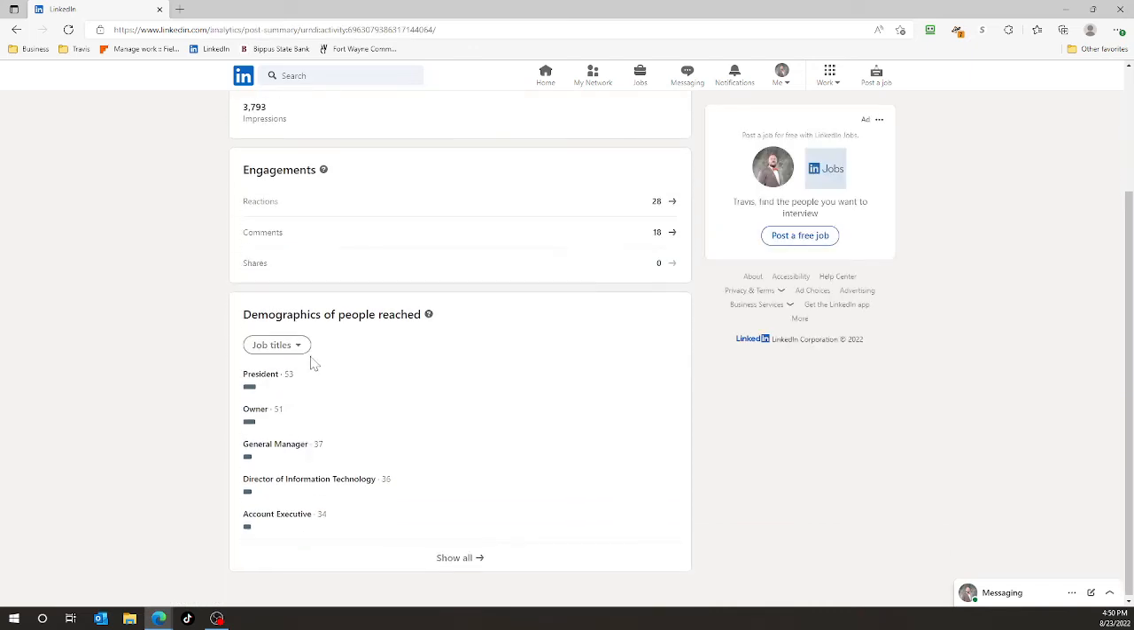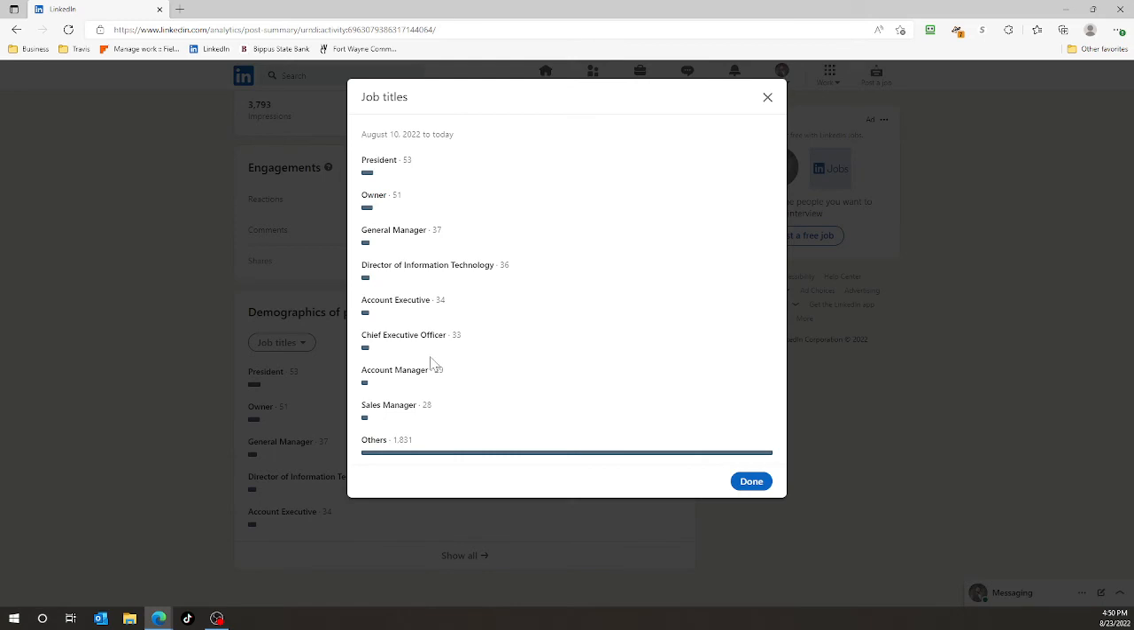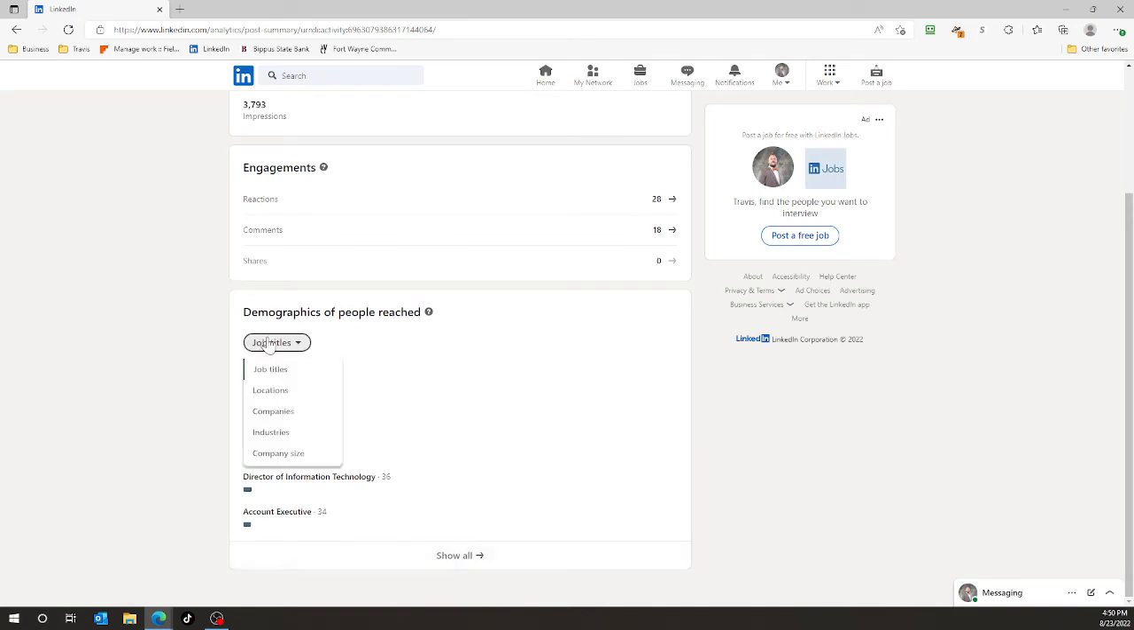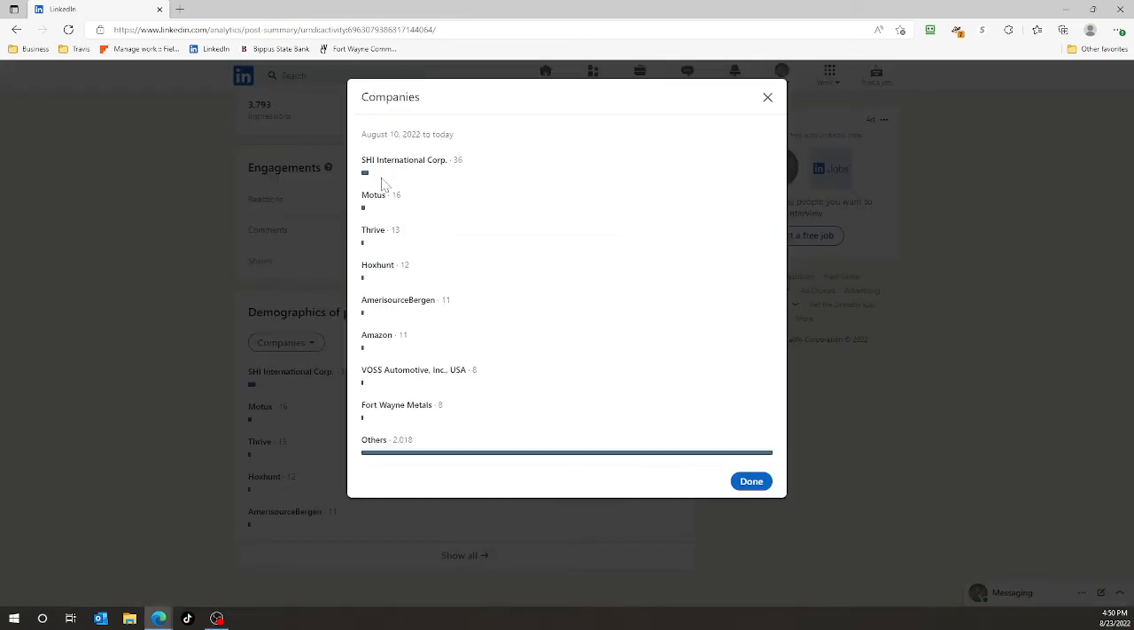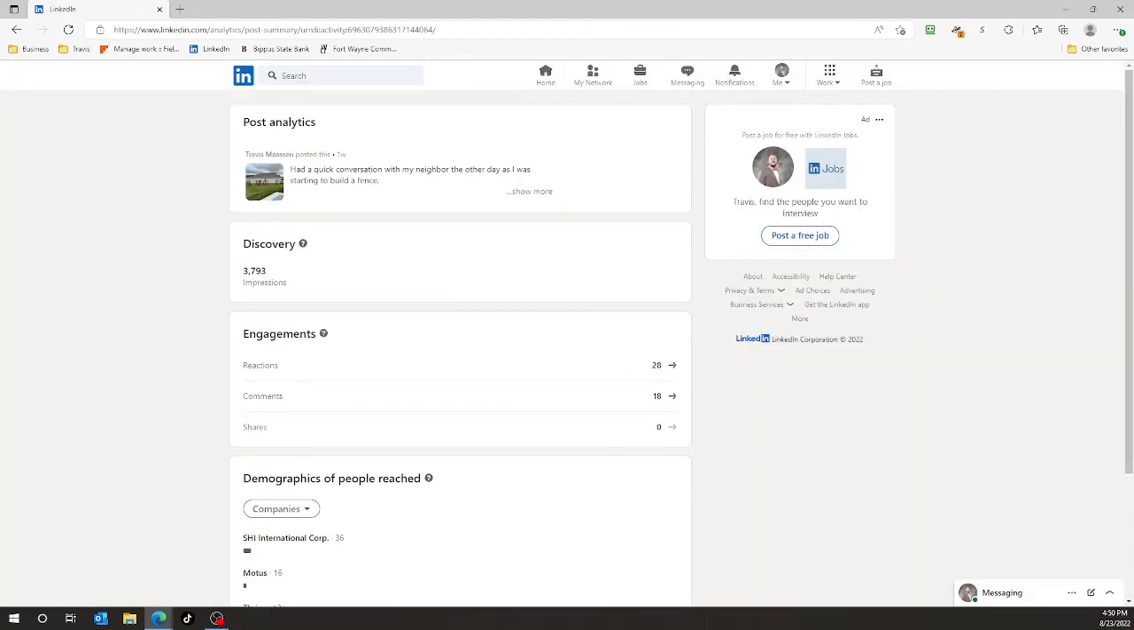And let's just dig into some of these demographics, which is pretty cool. President 53, 51 owners, general managers, directors of information technology. You can see chief executive officers, account managers. So it's really sweet that I've got these companies, and we could just kind of take a look at who some of them are. I recognize a bunch of these names out there, some stellar companies on this list. And so that just shows you kind of what kind of reach you're getting.